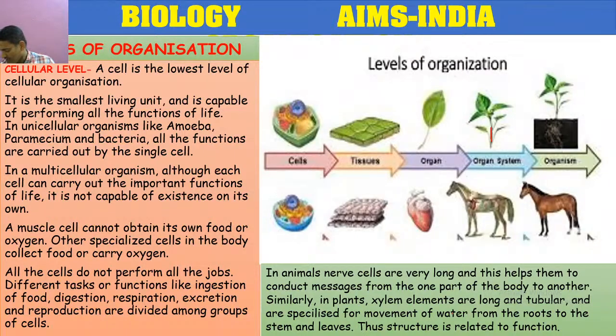For example, here I will show you three parts of a plant. One is root. Second one is leaf. Third one is flower. Do they all perform the same function? Or is the same tissue present in all the parts? Please answer. Yes.